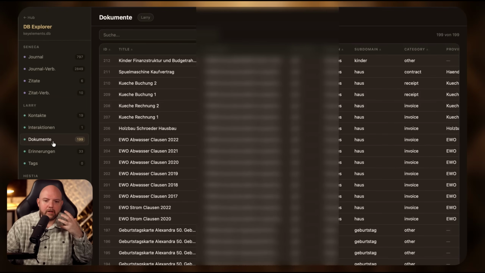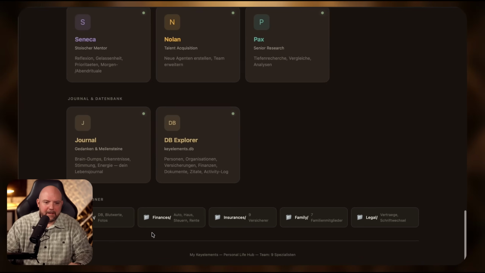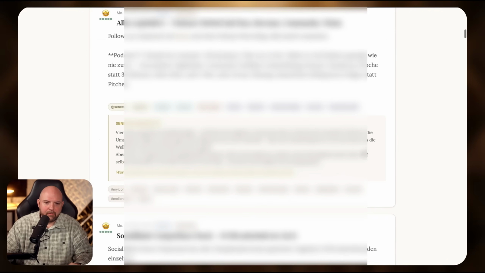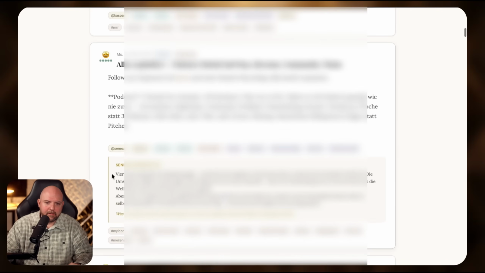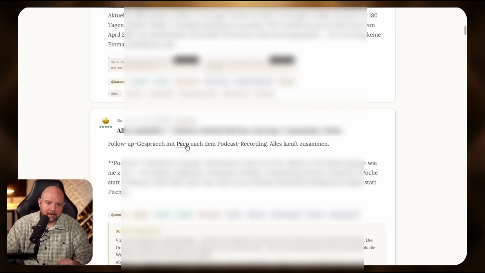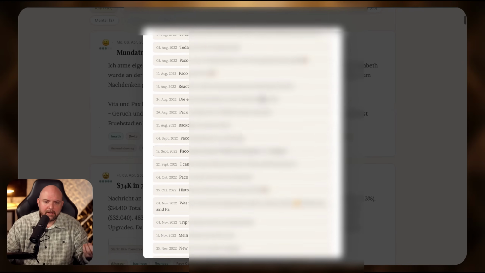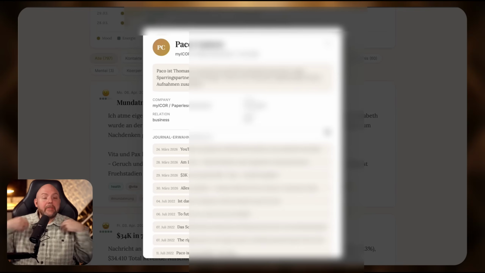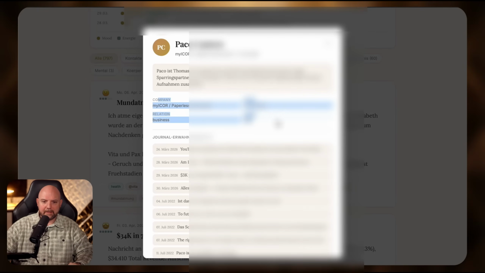Do I need a knowledge graph? I don't need it, but I could create it in minutes if I want one, right? Then here, journal, look at this beautiful journal where I have everything, with Seneca giving me feedback on Stoicism about what I added there. Here's backlinking. I can click on Paco. It opens up Paco Cantero. Here, all the entries about Paco cross-linked in a way that I think is beautiful, and you can do it the way you think it would be beautiful for you, including metadata and all the things that you can have. And this is something Obsidian will never provide to me.